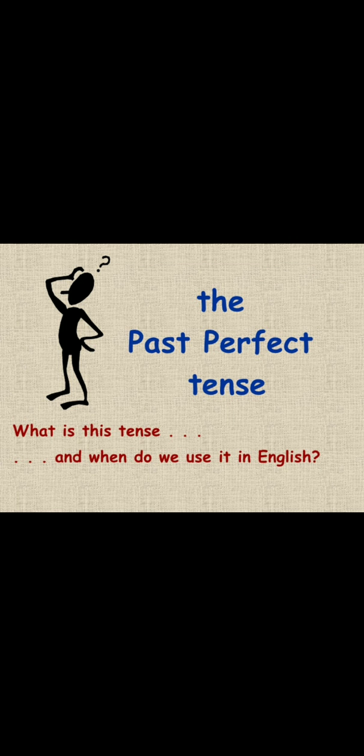We often use the past continuous and simple past tenses in the same sentence. How? We do this when we want to talk about a shorter activity that happened during a longer activity in the past. Now let us move on to the past perfect tense. What is this tense, and when do we use it in English?